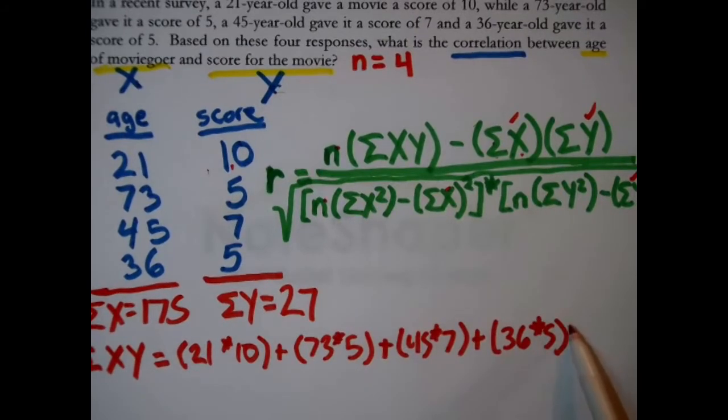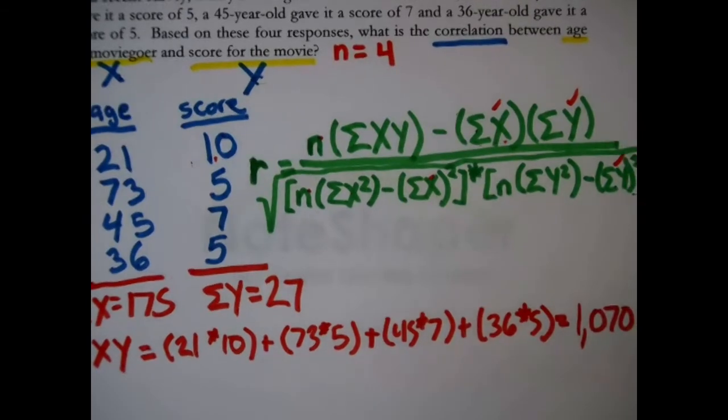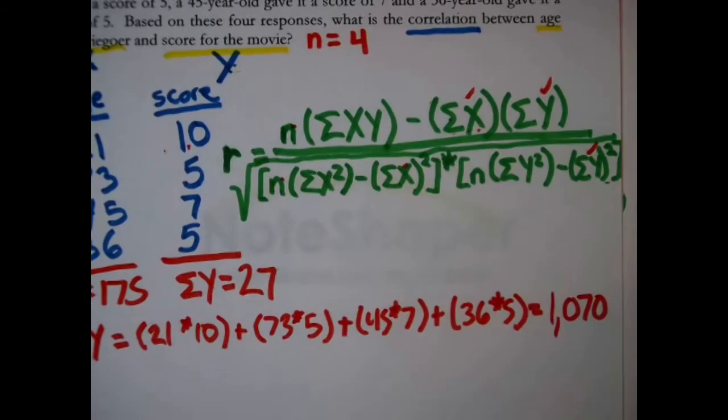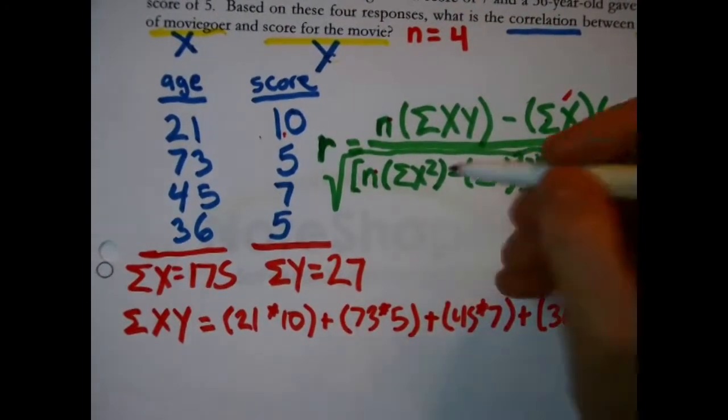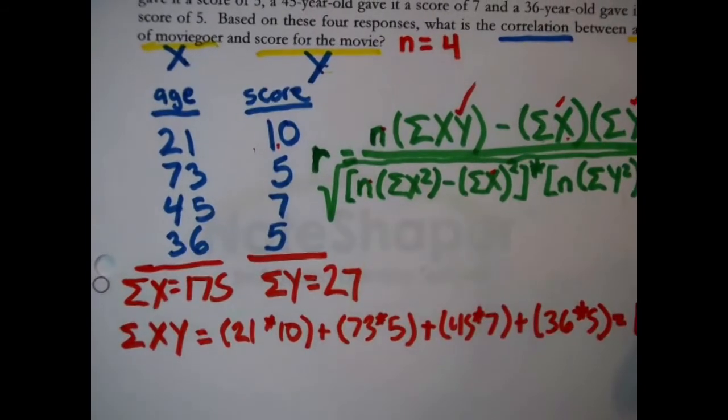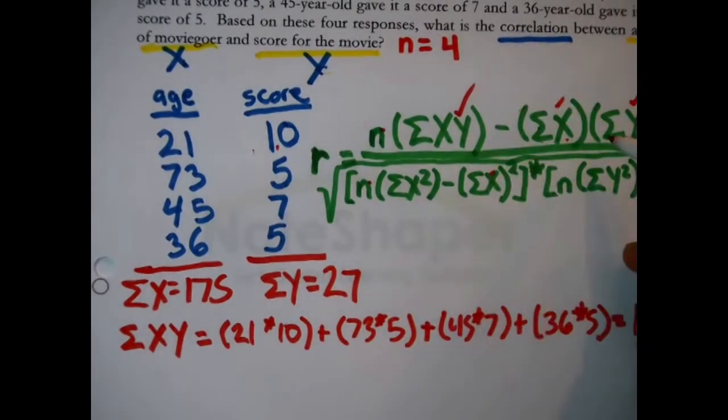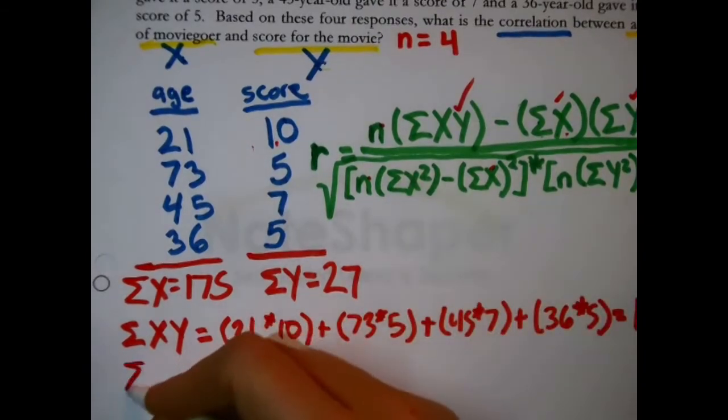I get, what is that? Wow, big number, 1,070. Okay, good. Sum of x times y, 1,070. All right, I have that. Now, that was just that part right there. What else am I missing before I try to fill out this formula? Oh, I need the sum of x squared.